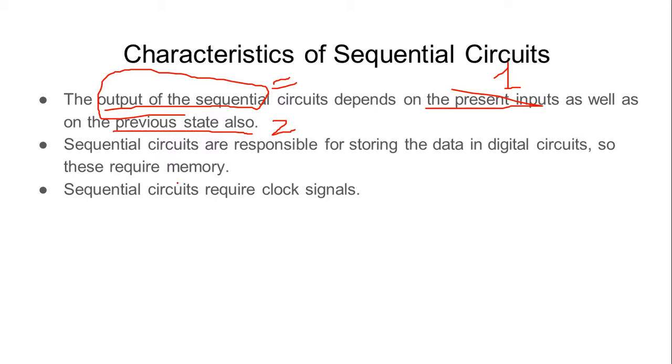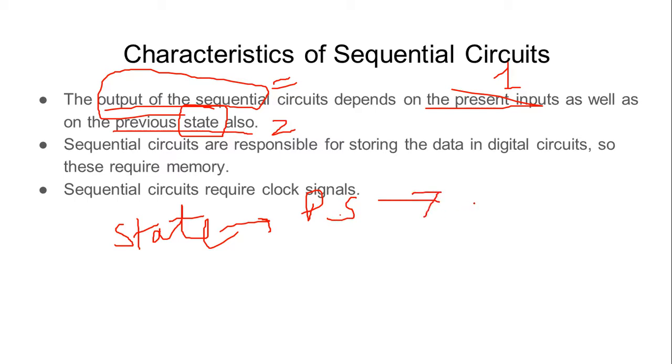States are the new concept here. Let me elaborate a little more about states. States are nothing but the value when the previous clock pulse arrived. A simple example: at this point in time you are attending a lecture, you are listening to this session, right? This is your present state. Your present state says that the signal is available and the clock is active, meaning the clock is at the one position.